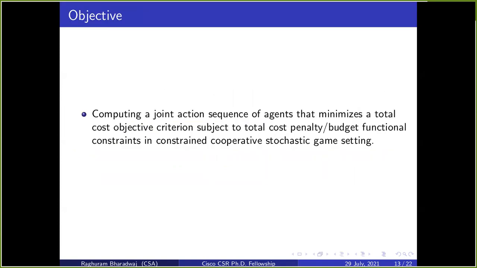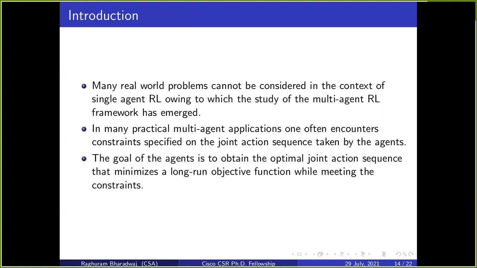Here the objective is to compute a joint action sequence of agents that not only minimizes the total cost objective criterion, but also satisfies the total cost penalty or budget functional constraints that are imposed on the actions of the agents. So the motivation is, many real world problems cannot be considered in the context of single agent RL, due to which the study of multi-agent RL has emerged. If we go into more practical settings, we see that there are often constraints specified on the actions of the agents. So the goal of the agents here, as we discussed earlier, is to obtain a joint action sequence that minimizes the long-run objective function while meeting the constraints.